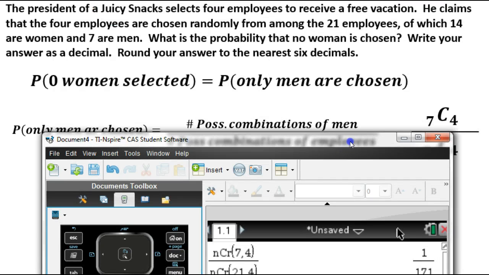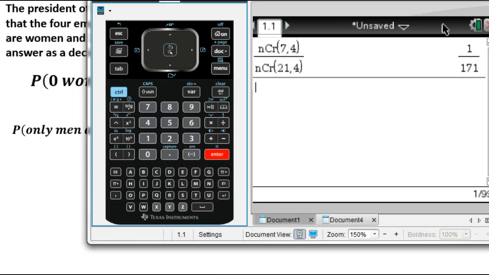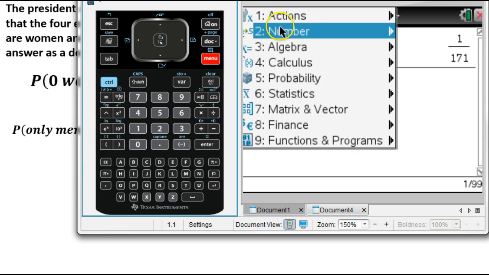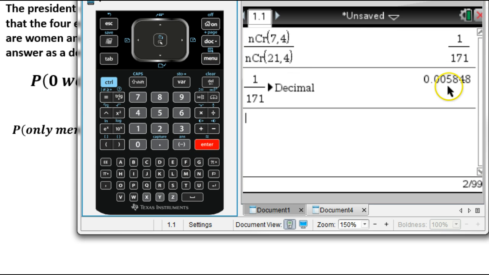Now this particular problem asks us to write our answer as a decimal, rounded to 6 decimal places. So I'm just going to convert this one to a decimal. The way we do that is go up to menu, number, convert to decimal, and then just hit enter, and it will give us this decimal here. This is going to be our answer.